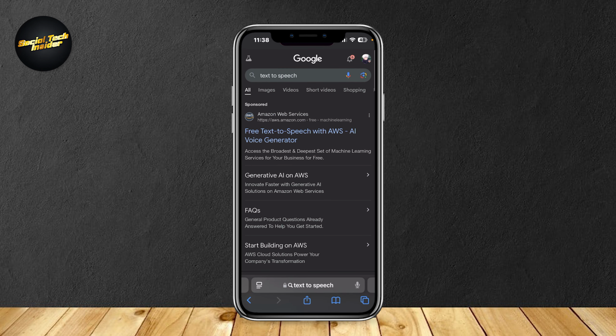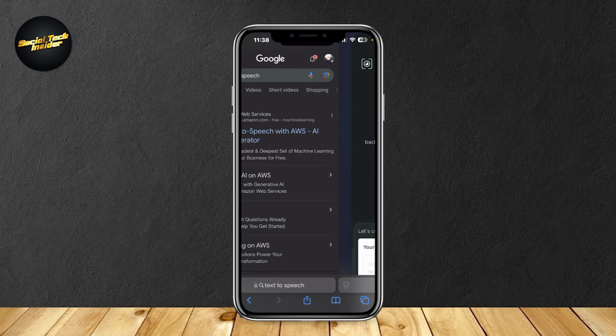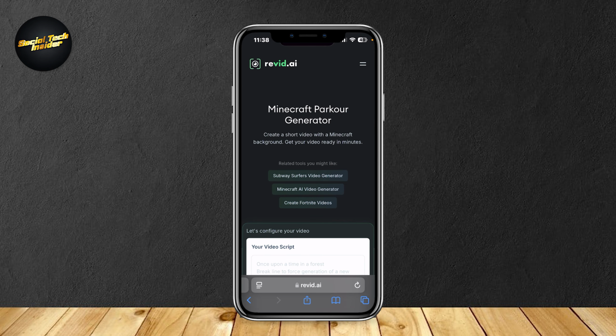Now, you can either put it to text to speech and then put a video under it, while the audio is playing. You could play a video that might capture the audience's glances and their attention, or you could make it easier by going to Revit.ai.